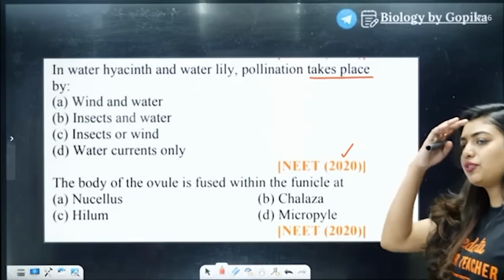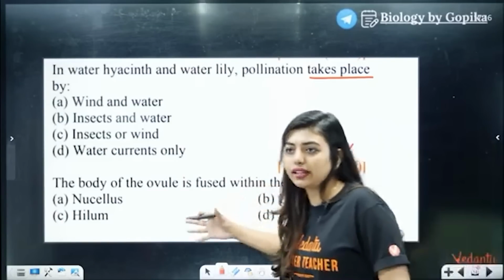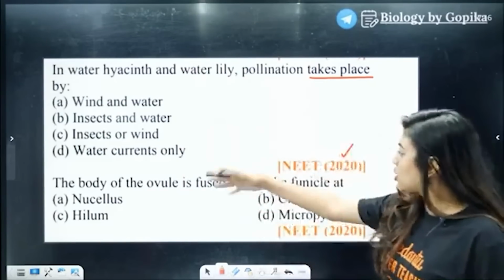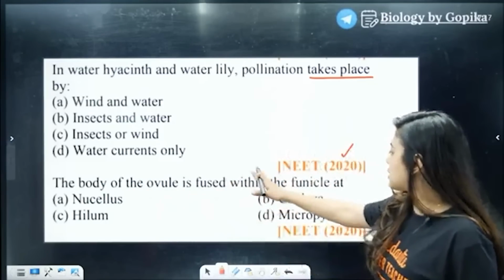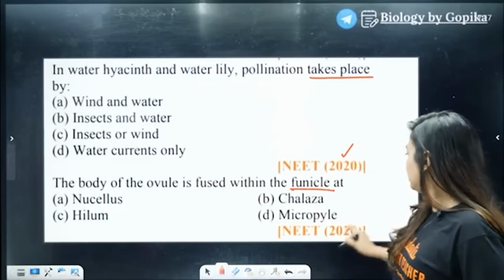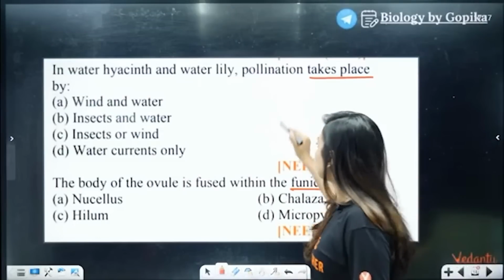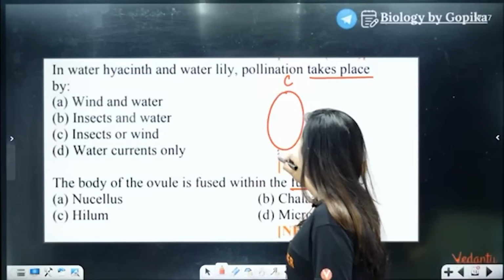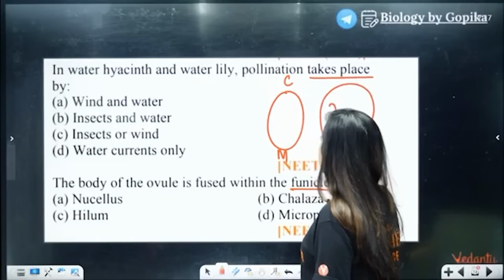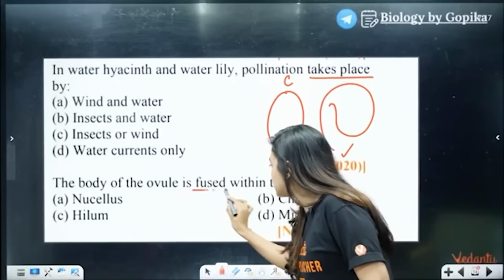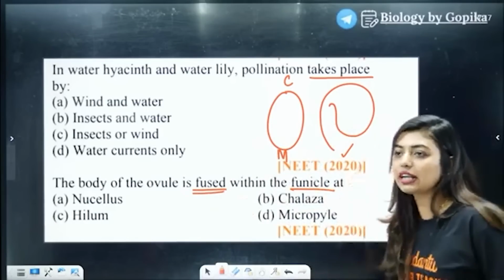Perfect, perfect. Yes, all of you students, why are you giving such mixed answers? Both the questions you answer together because I'll be showing the answers together. So I want all of you to answer both the questions together. The body of the ovule is fused with the funicle at: nucellus, hilum, chalazal, micropyle. Now all of you know we have chalazal end, we have micropylar end, but here what are they talking about? They're talking about the anatropous ovule. So they're asking the body of the ovule is fused with the funicle at. Both the answers you give me, A and B, like that.